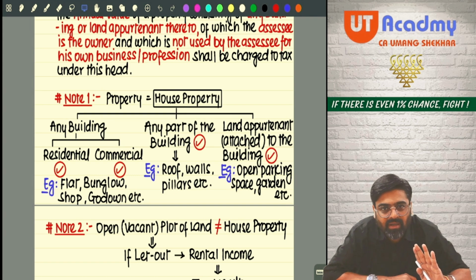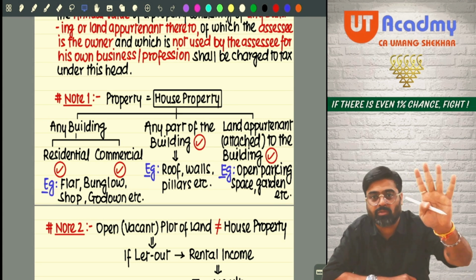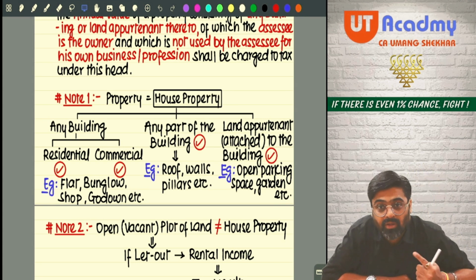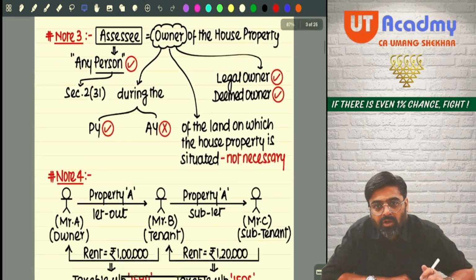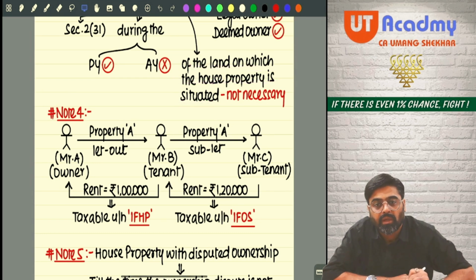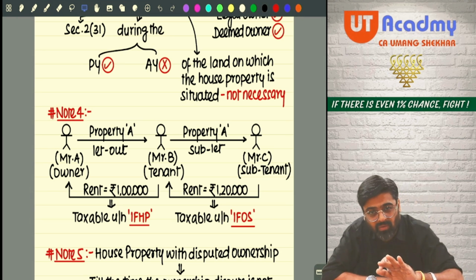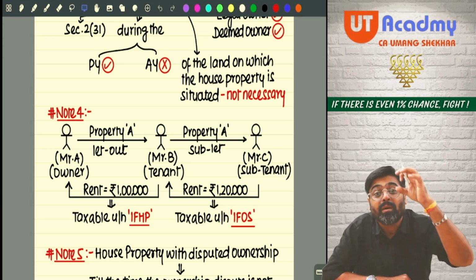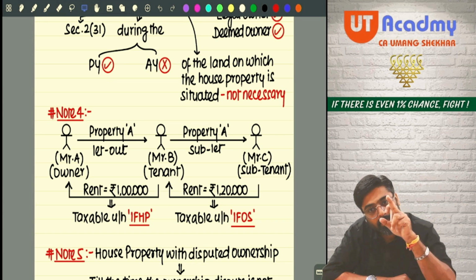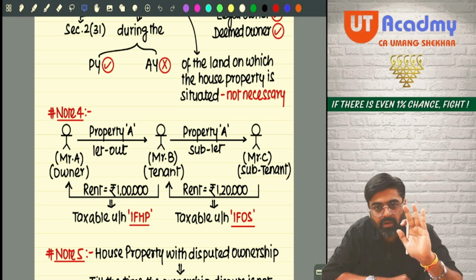Even if you are not the owner of the land on which the house property was constructed, still the income of that house property will be chargeable in your hands, provided you are the owner of the house property. Yes or no? Sure. So if the land on which the house property is situated is not owned by you, no problem. If it is owned by you, then also no problem. The property which is constructed on the land, that property must be owned by you. Getting my point? Sure.